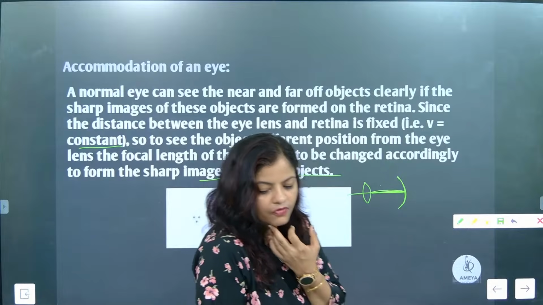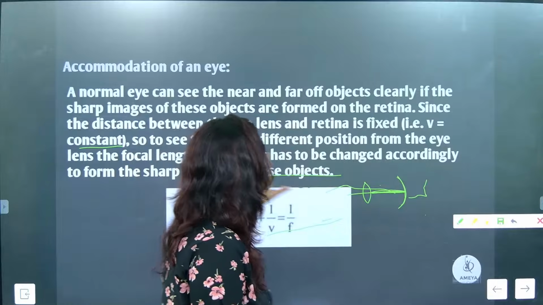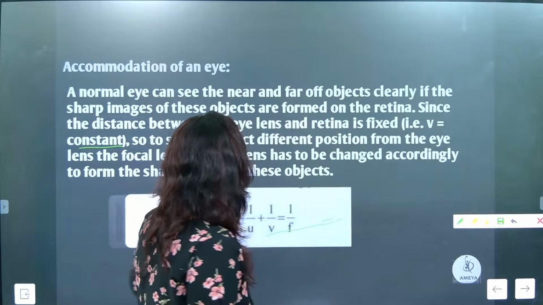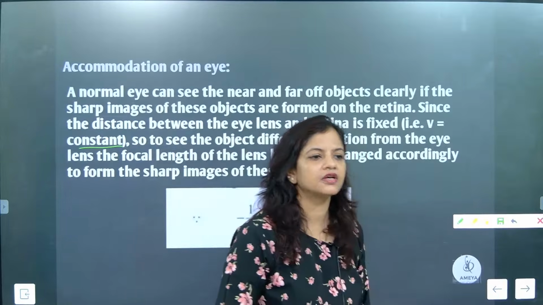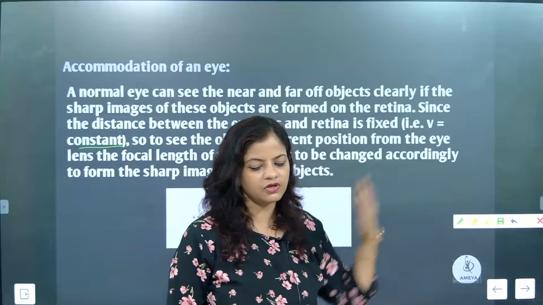No beta, focal length is fixed. So, Ranjit, focal length is fixed. So here focal length is not fixed. For the eye, is focal length fixed? No. For the eye, focal length is not fixed. Focal length keeps on changing.